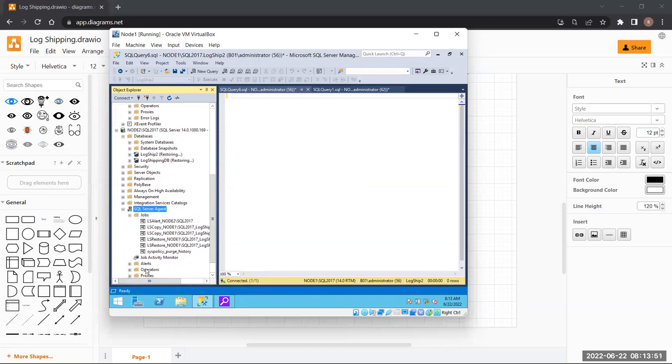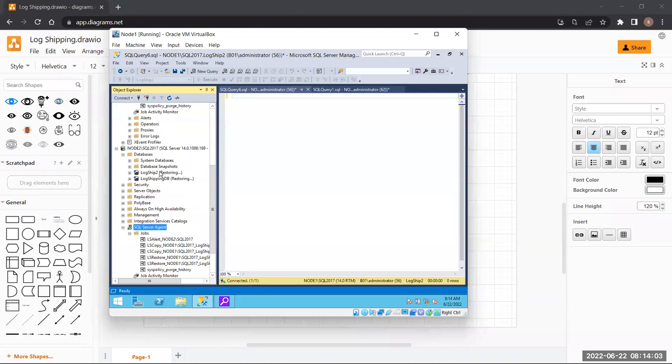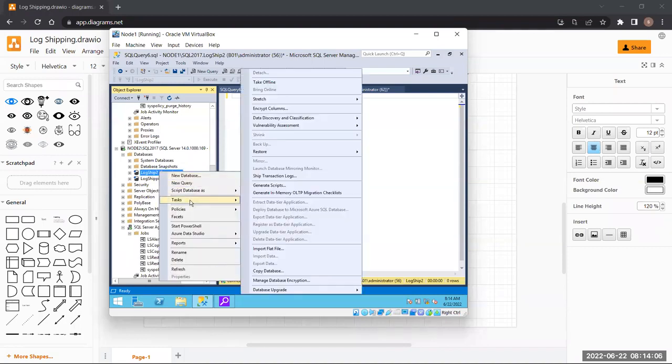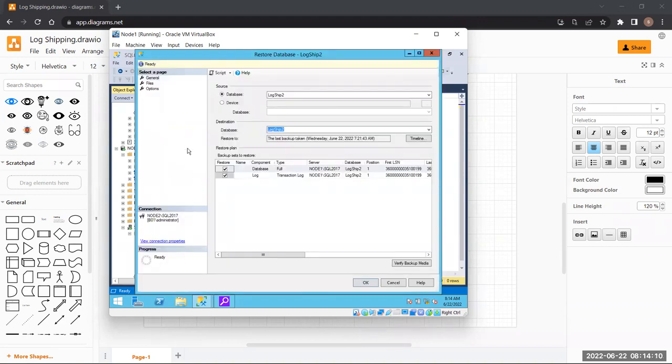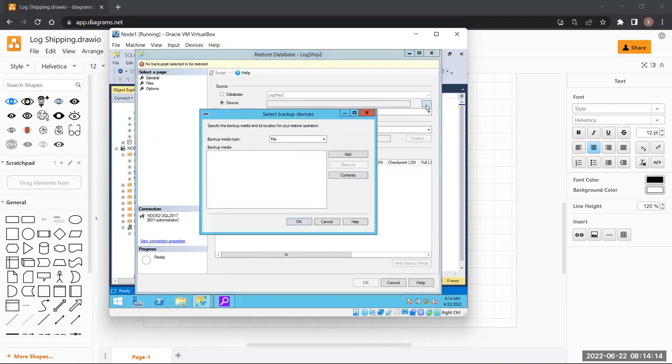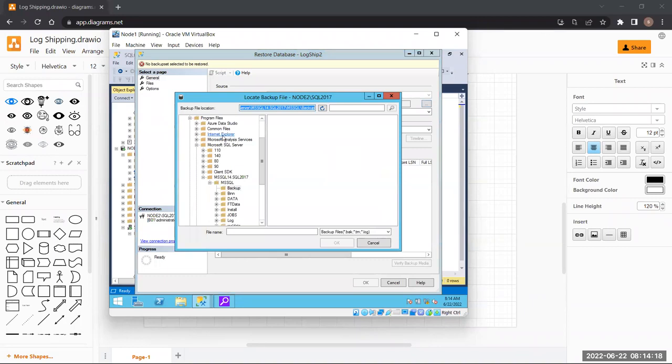What am I going to do now? I'm going to go to node 2 and I'm going to restore this backup manually. Where do I need to go? Where is the shared folder?